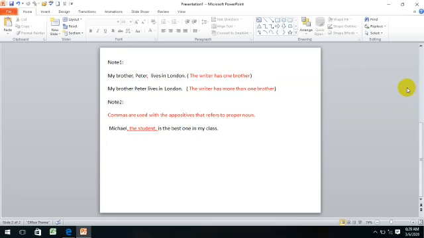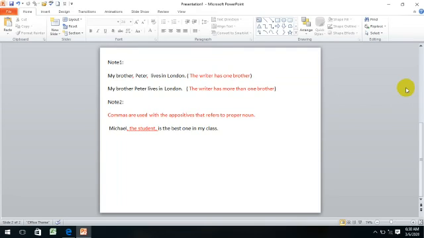Alright, well, the appositive in the first sentence is Peter. It identifies my brother. Peter is set off by two commas. Why? Because when I'm talking now, I'm saying that Peter is the only brother that I have. So when I say my brother, Peter, lives in London, now you understand through the commas that I have only one brother.